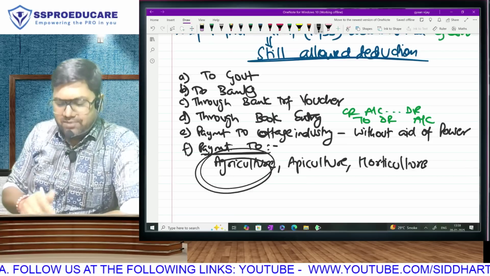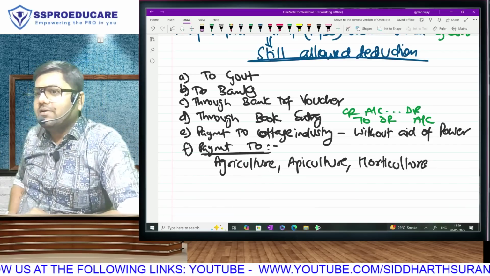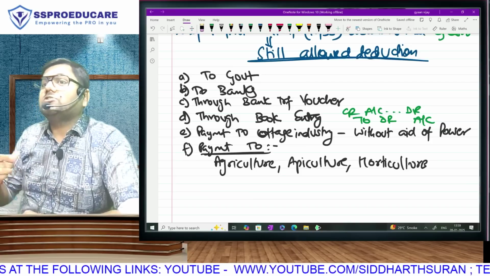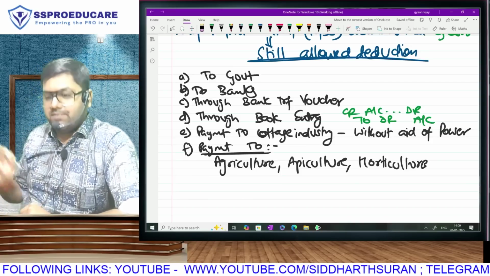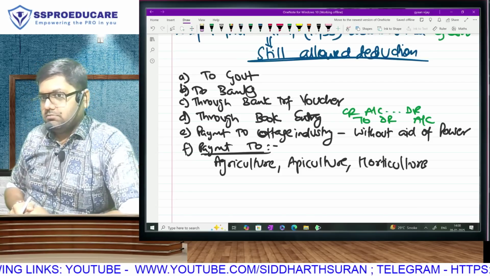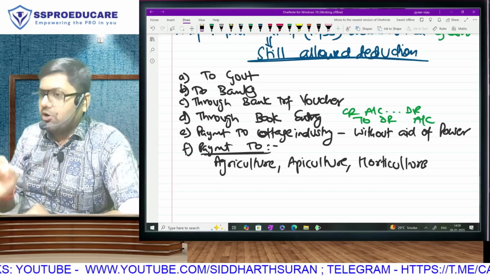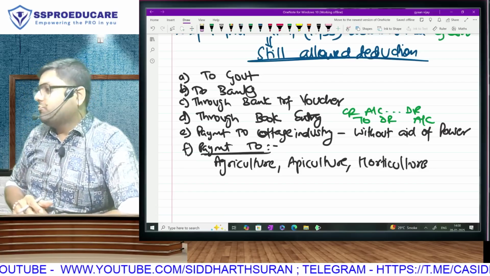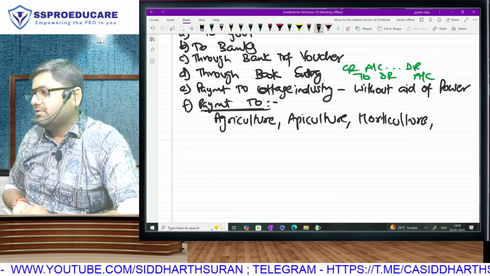They are growing all types of agriculture products. But we have discussed bee farming in 35 AD. And likewise, there is also fruit farming. So bee farming, fruit farming, apiculture, horticulture means any type of farming. Farm products, whether agriculture farming or bee farming or fruit farming, all types of farm products are going to be covered here.